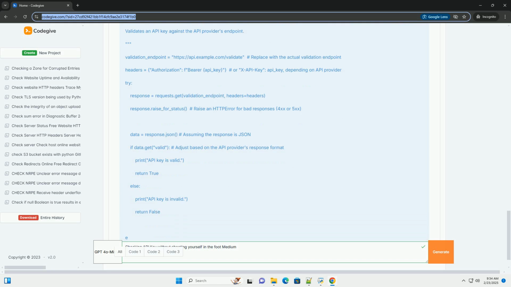validate_api_key(API_key): this function is crucial. It sends a request to a validation endpoint provided by the API service. Crucially, replace https://api.example.com/validate with the actual URL provided by the API provider.